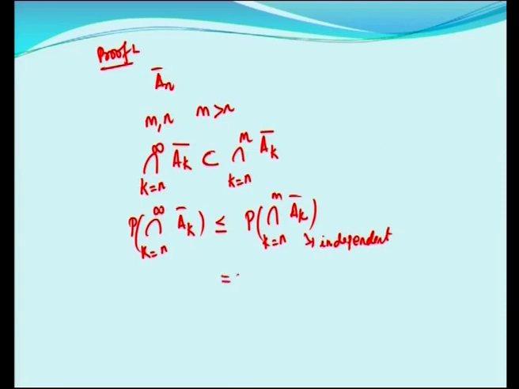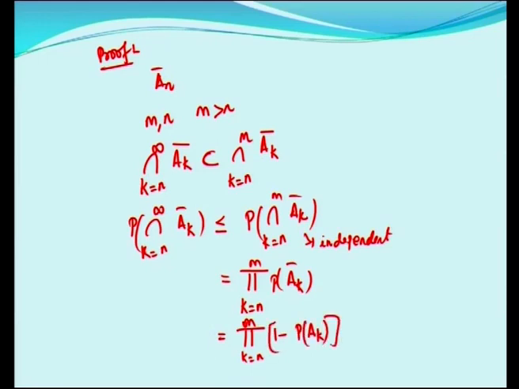So, being independent, we will have this equal to the product k is equal to n to m P of Ak bar. What is this equal to? This is the product k is equal to n to m of 1 minus P of Ak. When you take the product, it starts from n to m, right?